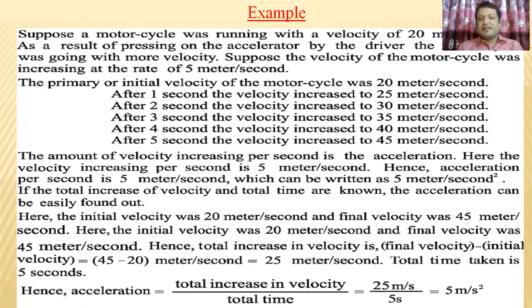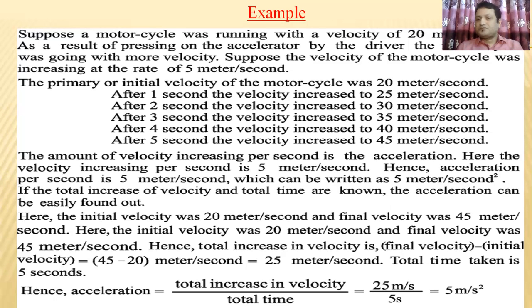If the total increase of velocity and the total time are known, the acceleration can be easily found. Here the initial velocity was 20 meters per second and the final velocity was 45 meters per second. Hence, the total increase of velocity is final velocity minus initial velocity.